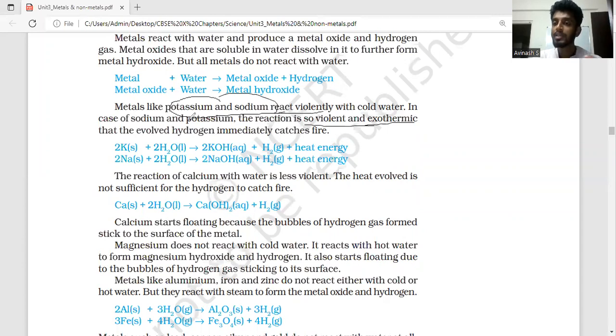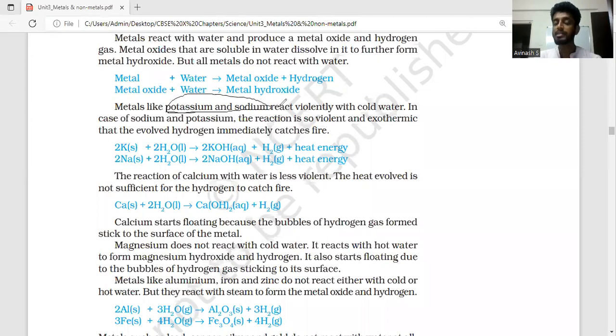When we mix sodium in water or potassium in water, it is so violent that it releases a large amount of heat because of its nature. I'm talking about normal water. Those reactions are given here. If you look at the equations, when potassium or sodium reacts with water, they form potassium hydroxide and sodium hydroxide. They release hydrogen, but also a large amount of heat energy, which is why the reaction is exothermic. This holds good for the first two metals in the reactivity series, so they react very violently.